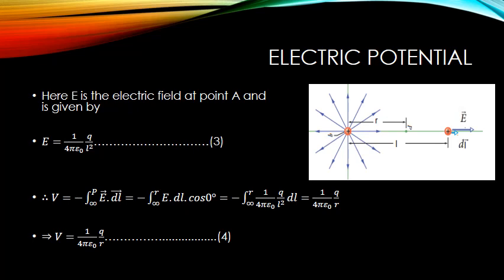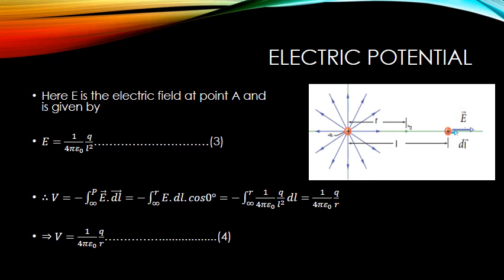Now because we know that the magnitude of electric field at point A is E equal to 1 by 4 pi epsilon naught into Q by L square, using the expression for electric potential in terms of line integral, we get V equal to minus integral from infinity to point P of E vector dot dl vector.